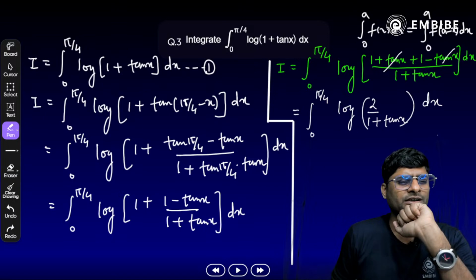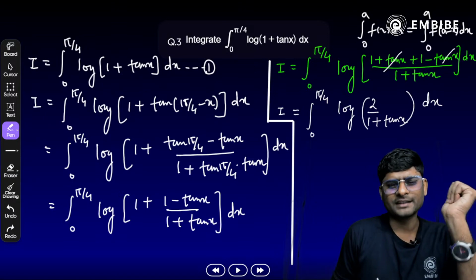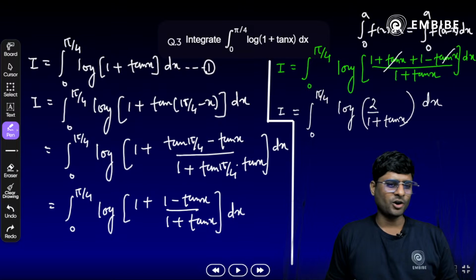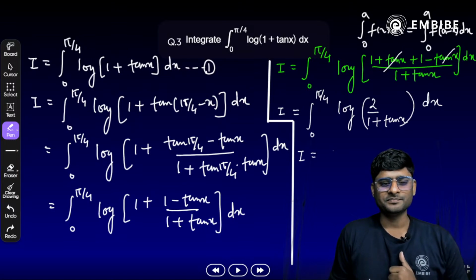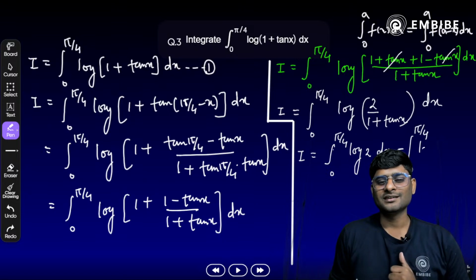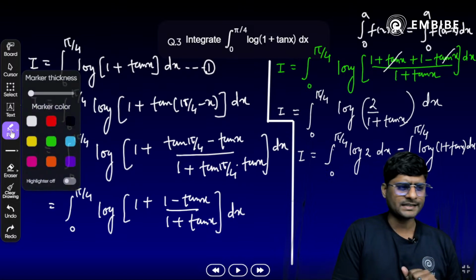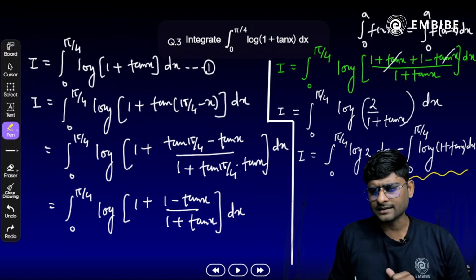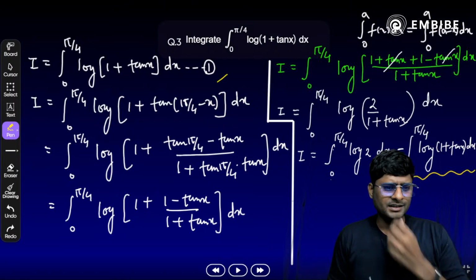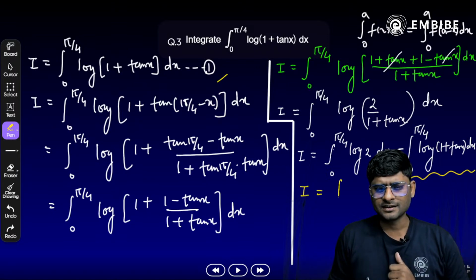Now apply the logarithm property. Yes, log m by n, we know that, is log m minus log n here. So let's apply here. 0 to pi by 4, that should be log of 2 dx minus 0 to pi by 4. Yes, we have to distribute the integration as well. 1 plus tan of x dx here. Now focus on the right hand side part. Once we focus from equation 1, yes, it is identical. So can we write I as it is here, like 0 to pi by 4 log of 2 dx minus I.